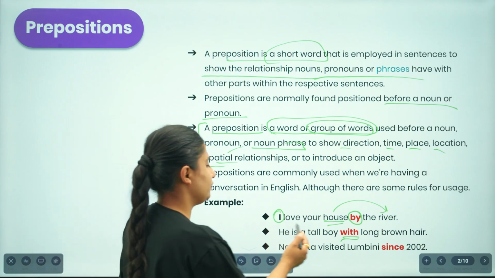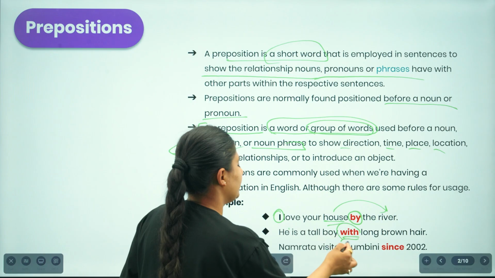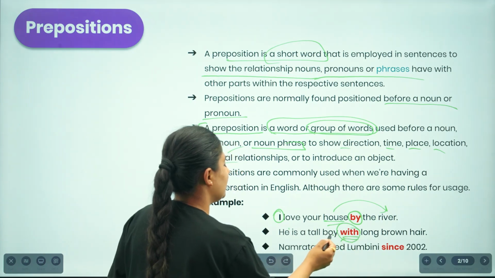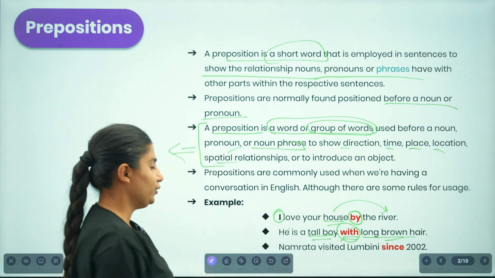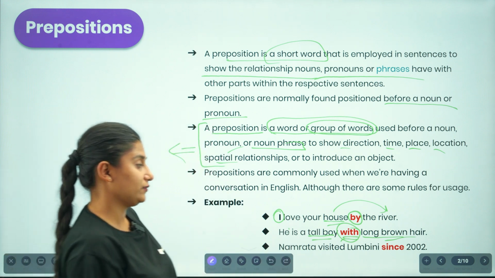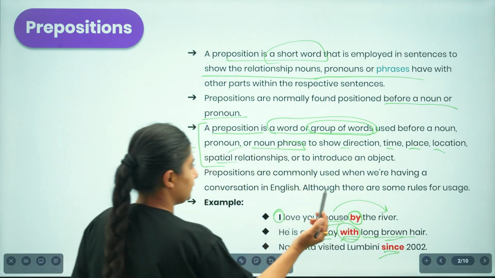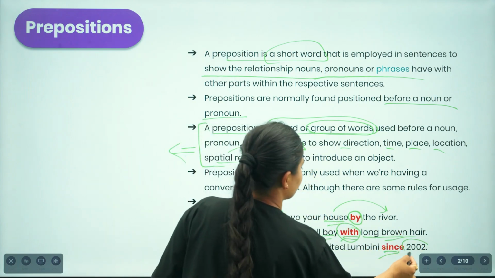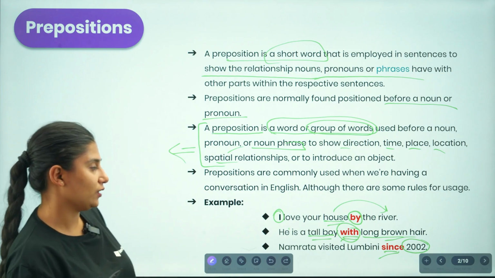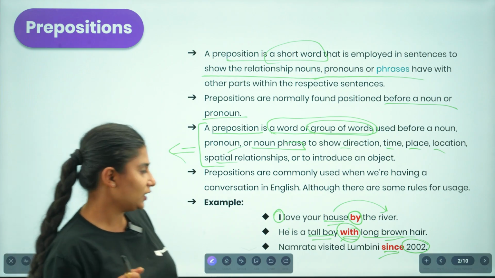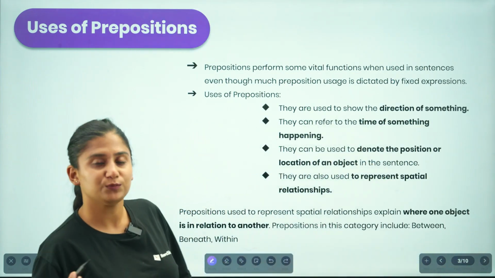He is a tall boy with long brown hair. Here, with the use of this with, we are connecting the idea of this tall boy having brown hair. Similarly, we have another sentence, and I have used here since in order to show the idea of the time period 2002. Namrata visited Lumbini since 2002.